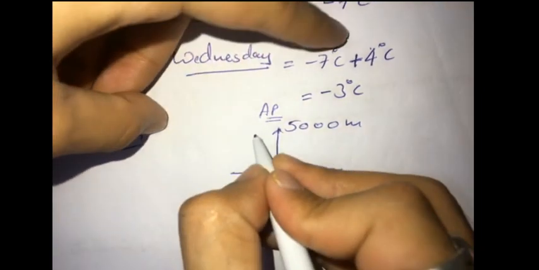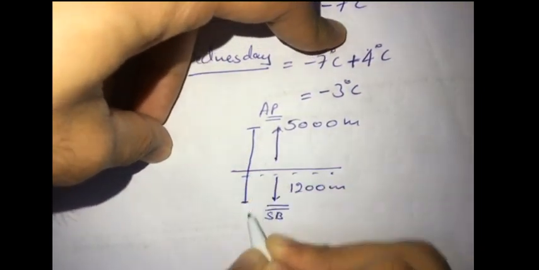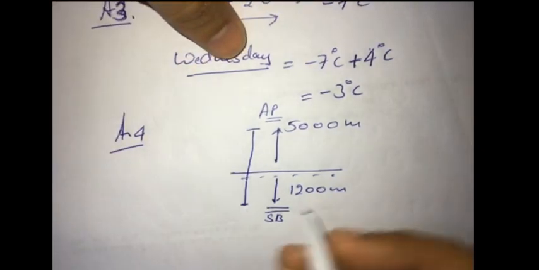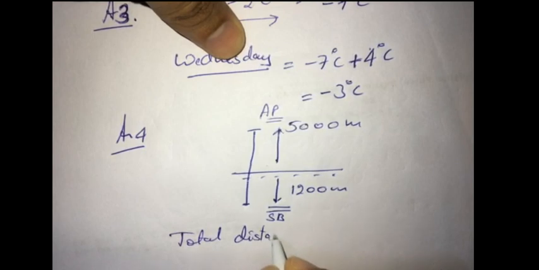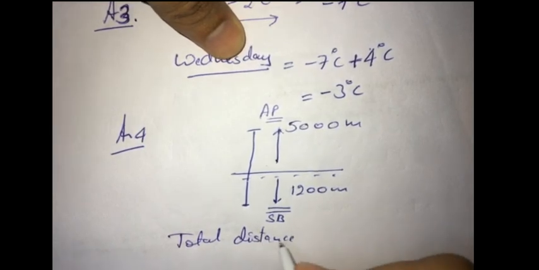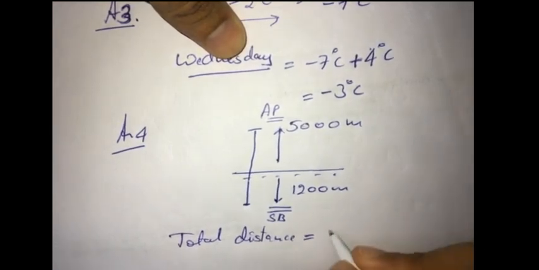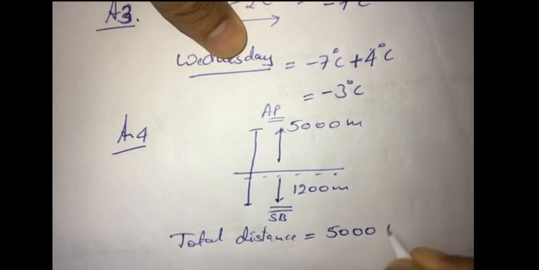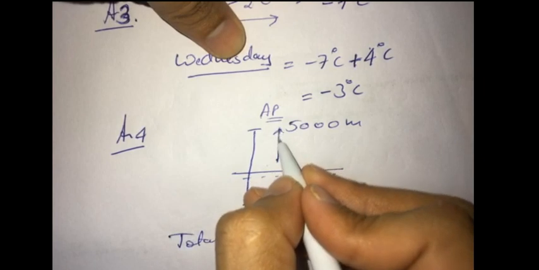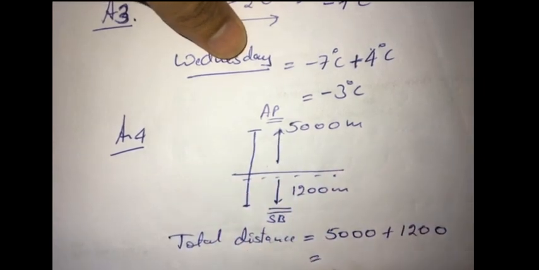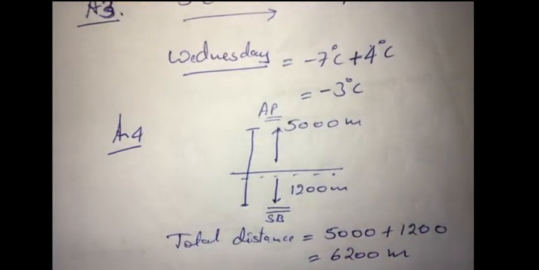Okay, the total distance will be 5,000. We are going down this, and then we are covering 1200 more. The total vertical distance will be equal to 5,000 plus 1200, because we are calculating it in this way. The answer will be 6,200 meters.